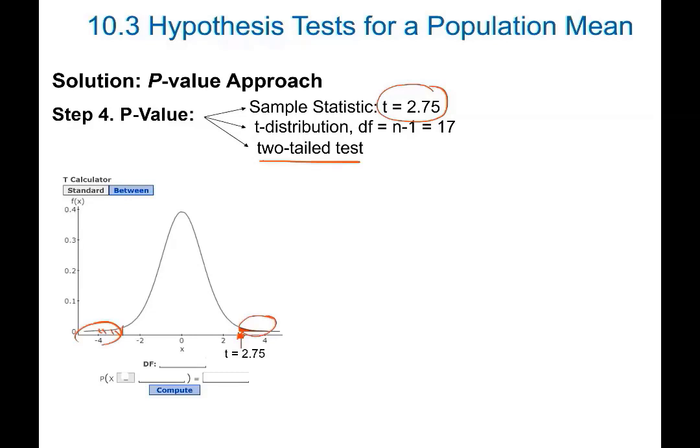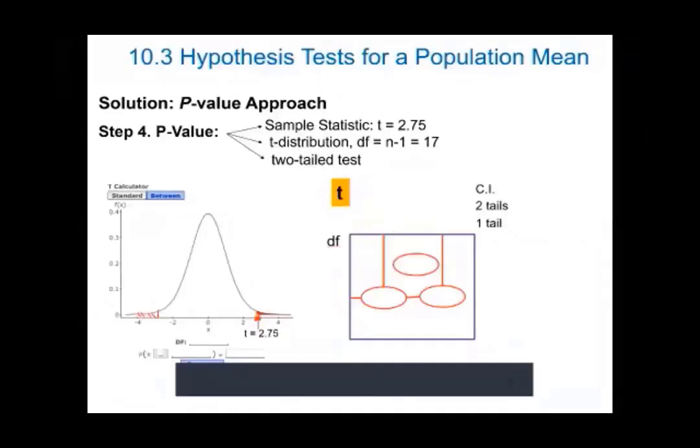How can we find this value using the table? To find the p-value using the table, we need to go to the t-distribution table and enter this table through the degrees of freedom. In this case, the degrees of freedom is 17. We find 17 in this column. Remember, in the main body of the table we have critical values, t-values. And in this row, we have the area in one tail, the area in two tails, and the area in the middle. Then we need to find this t-value in this row, but this value is not in this row.